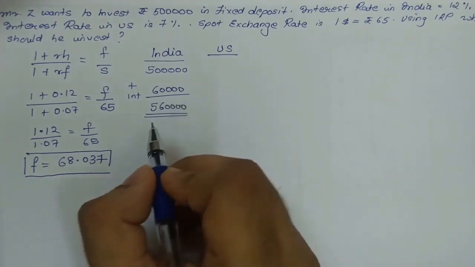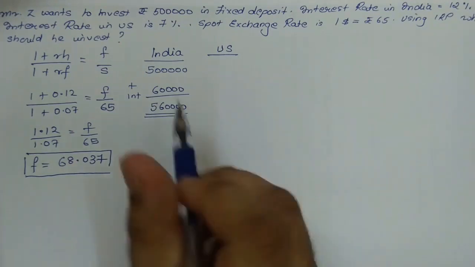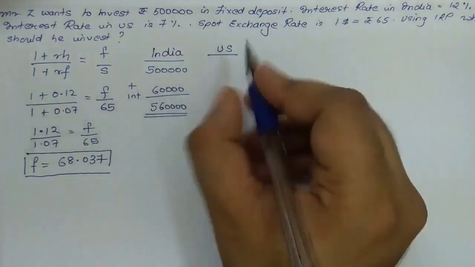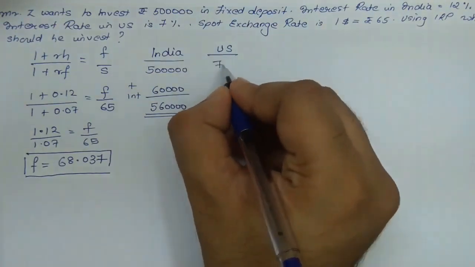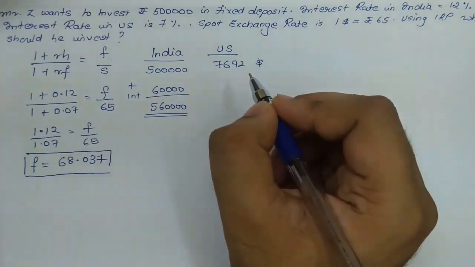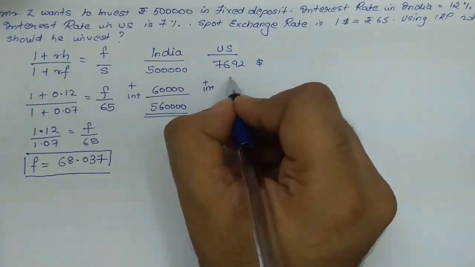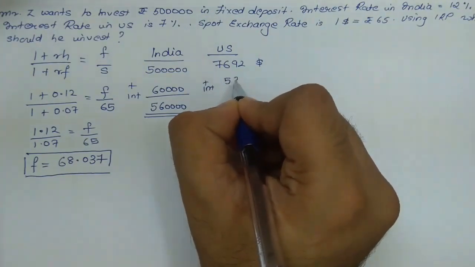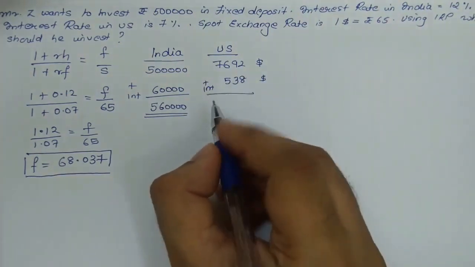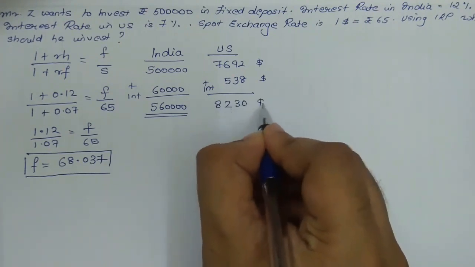Now the same thing, if he had to invest in US, he would have converted rupees 5 lakhs at the rate of 65. So he would have got $7,692. Again he would have also got an interest at 7%, which comes approximately to $538. So at the end of 1 year he would have got $8,230.